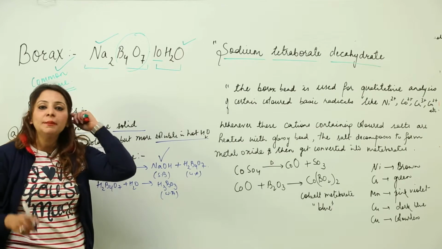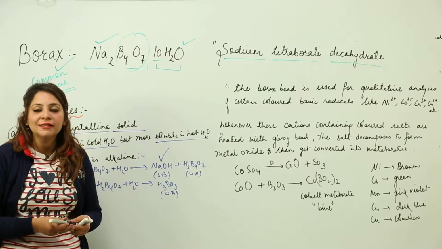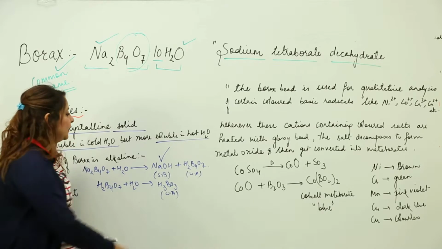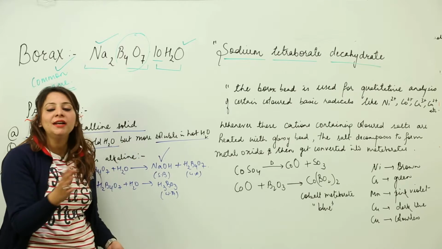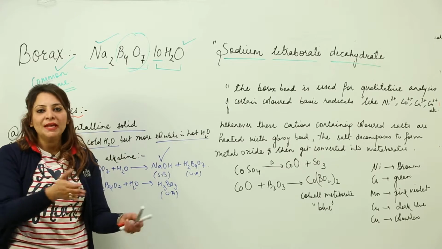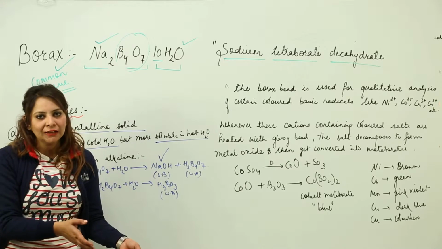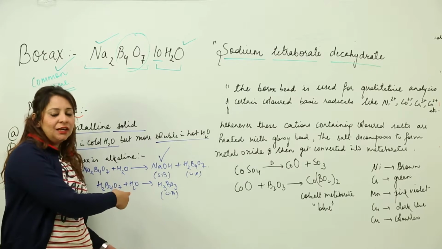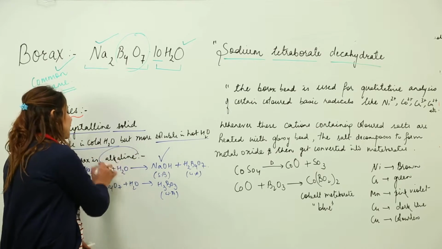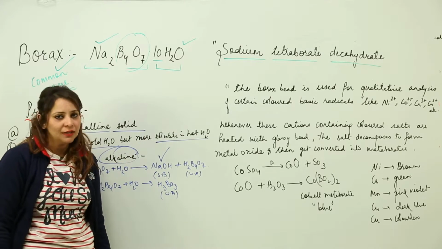So if somebody asks you about the nature of borax, how are you going to show that? Just add it into water, and as a result you have these products. Just compare their strength, which is strong and which is weak, and if the base is strong, obviously the substance is alkaline. This is what you get to see here, that we have a strong base and a weak acid. So obviously it shows that borax is alkaline in nature.